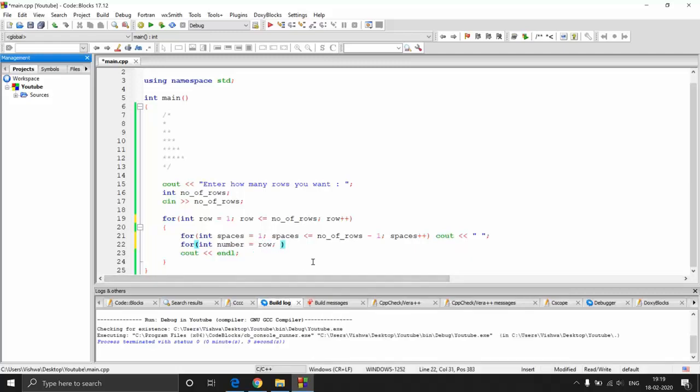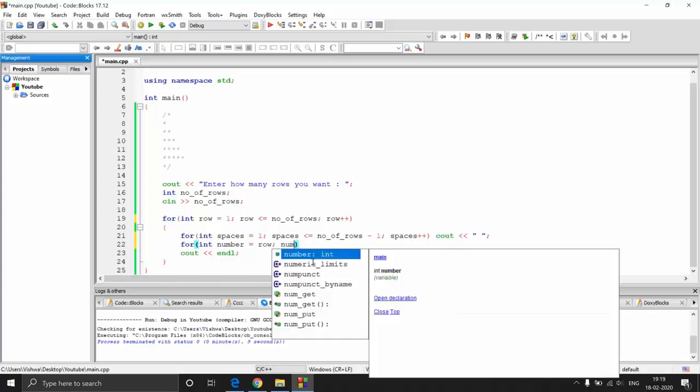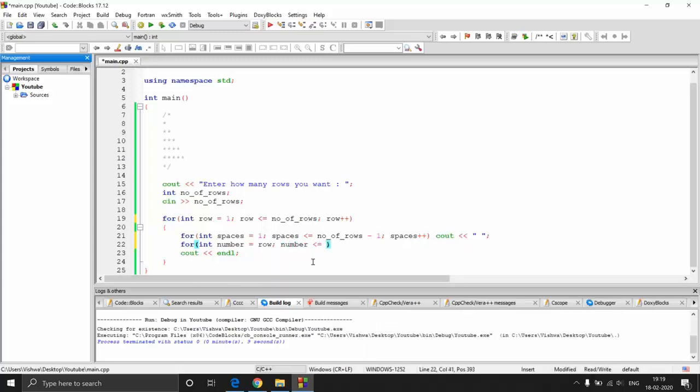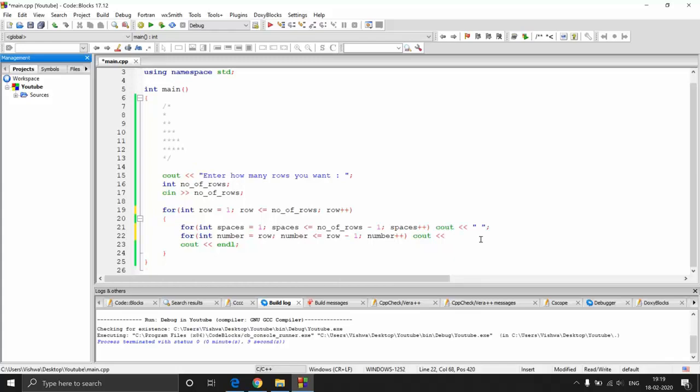It should go till row minus 1, right? So number is less than or equal to row minus 1, and then again number plus plus. And then here, since I have only one statement, I'm not using the curly braces. So print out what number, right?